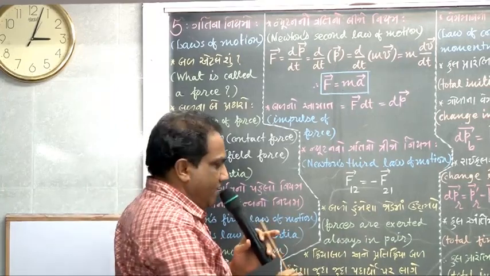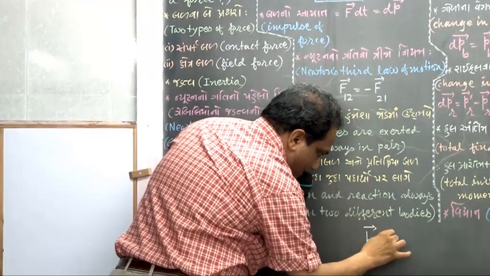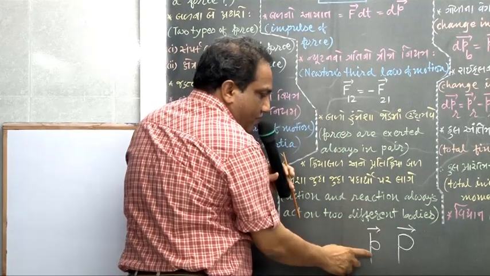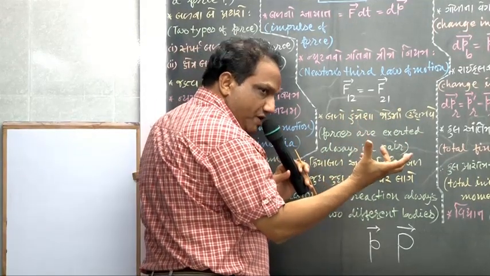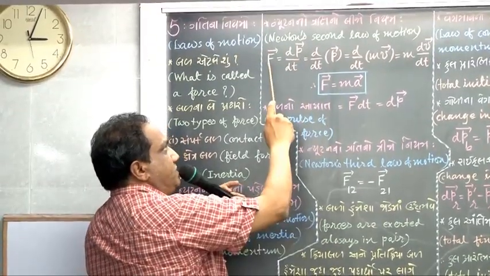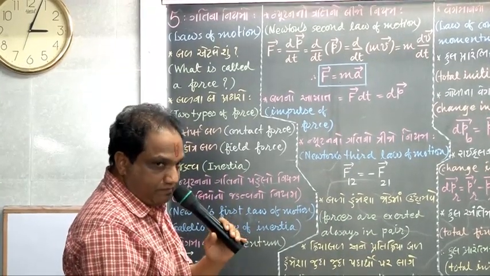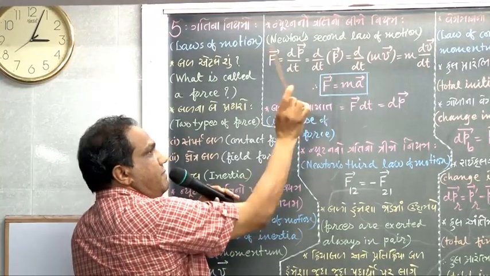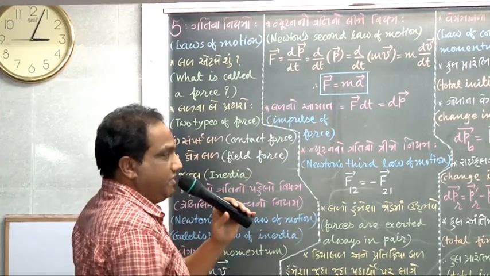If you find a small p, it is for a single particle. And if you find capital P, then it is for total momentum: the total momentum of a system or of the entire body. Here it is small p, so it is momentum of a particle, and that is equal to vector F. What is vector F? Resultant external force, if you are taking a whole system or a body. But because we are taking a particle here, better you say only resultant force.